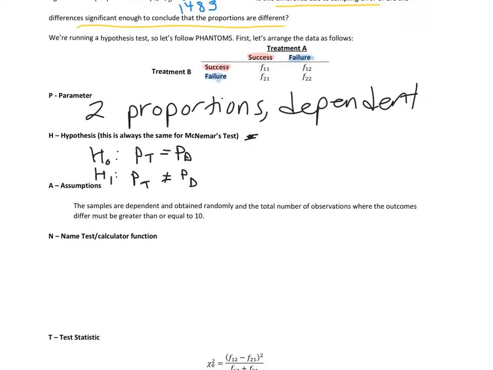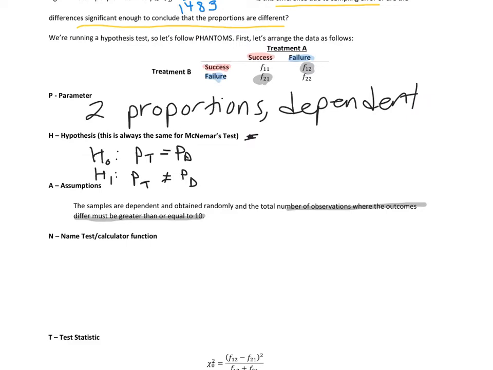Our assumptions are that our samples are dependent, obtained by a dependent sampling method randomly. And this one's new for us: the total number of observations where the outcomes differ must be greater than or equal to 10. Where they differ means we get a success and failure, so those are the two corners.